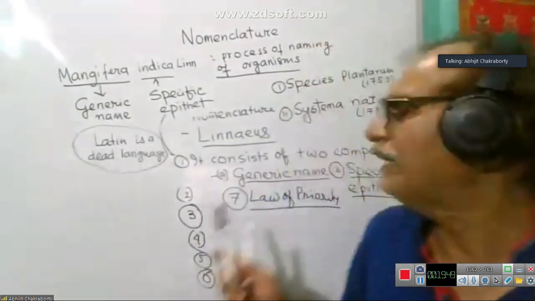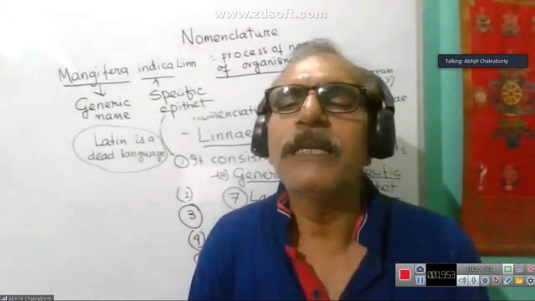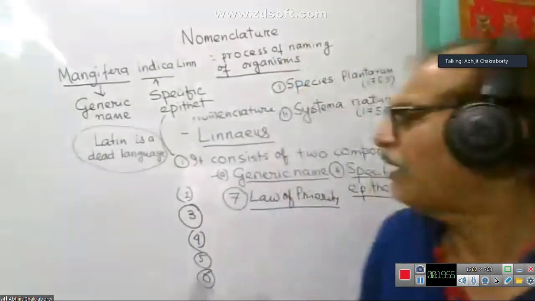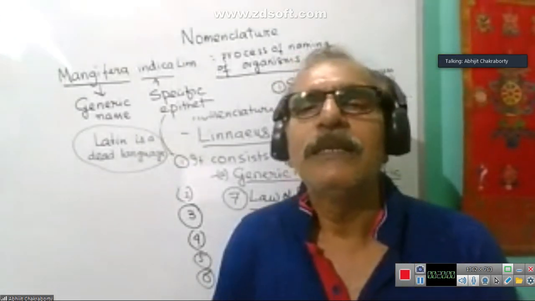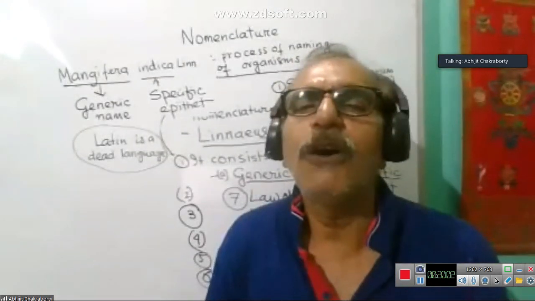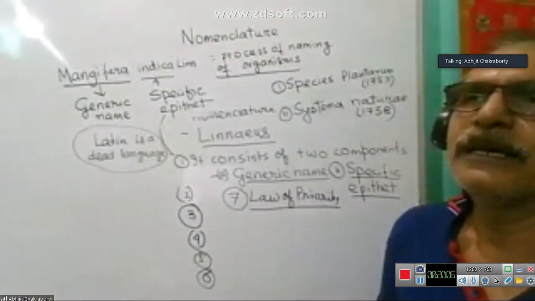Similarly, any animal name given before the publication of Systema Naturae is considered invalid. So this is the law of priority, point number 7.